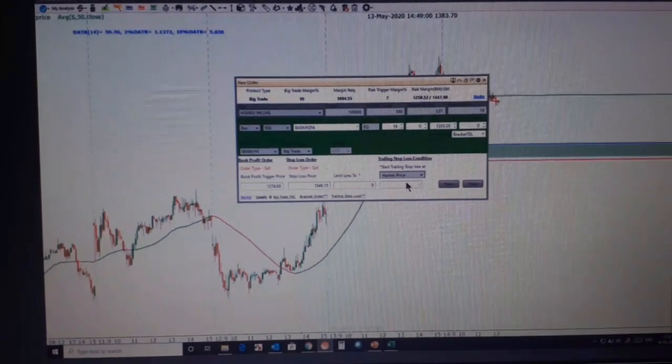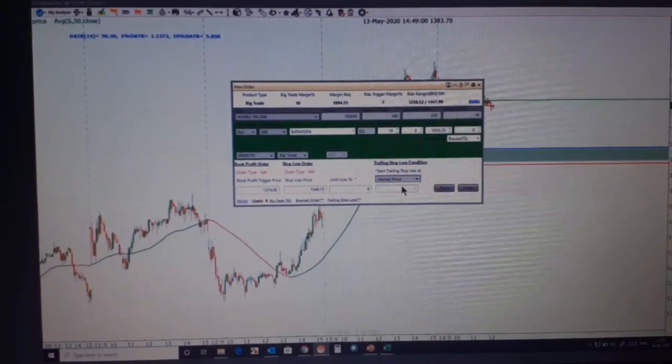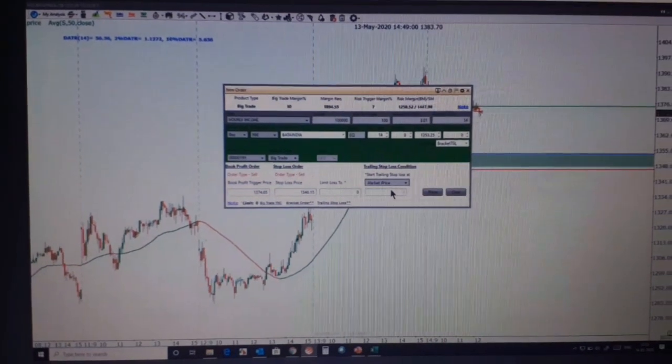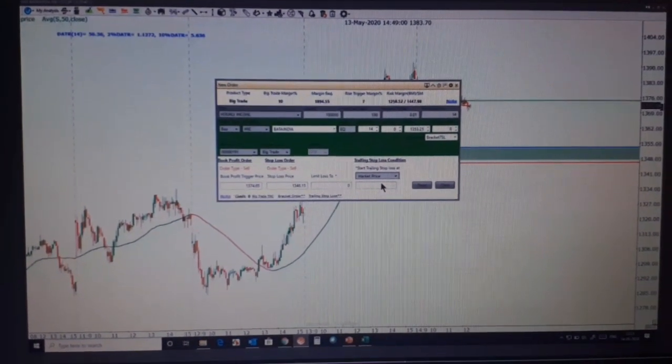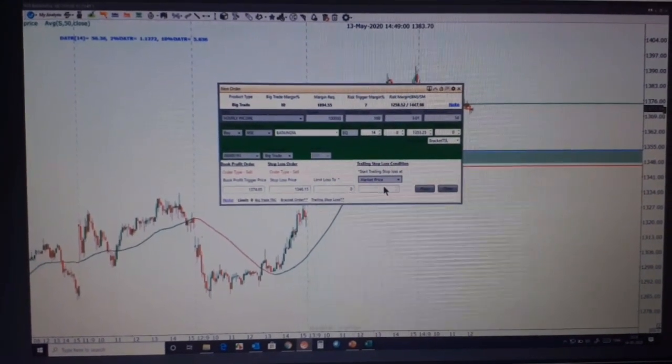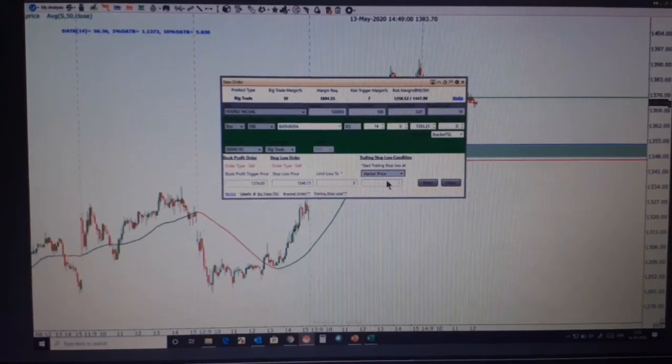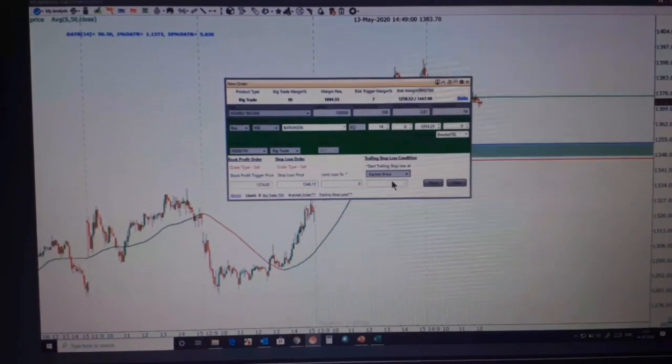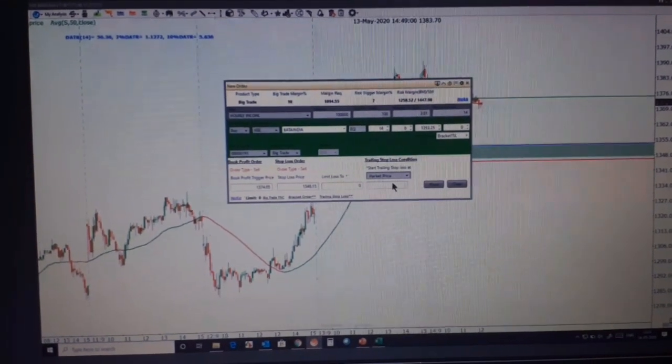Trailing stop loss can be done in two ways. One is the manual method, second is the automated method. This is the automated method which is available in Trade Tiger. The manual method is not in this curriculum. So if you want, you can just use this automated way of trailing stop loss.